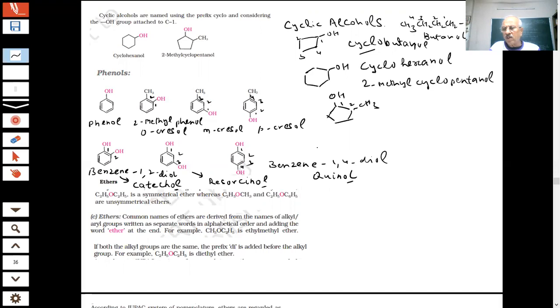So in today's lecture we talked about classification and nomenclature of the alcohols. In the next lecture, we will go with the properties of alcohols and phenols. Students, you can practice some questions. You know what is primary, secondary, tertiary, allyl, benzyl. They will all be used in the organic reactions, because when we study their chemical reactions, everything will become important. You can do the revision of the nomenclature. One question is usually asked on naming of organic compounds.